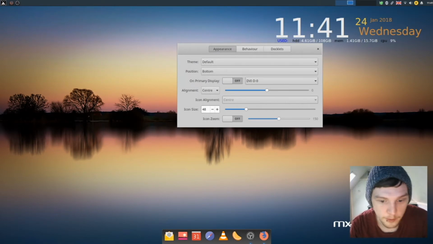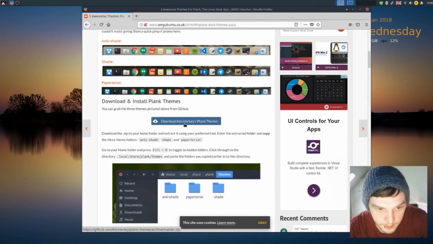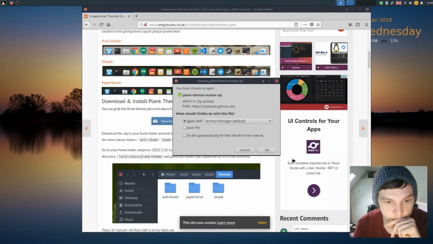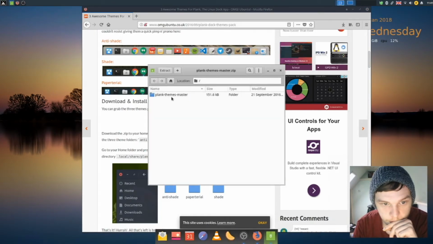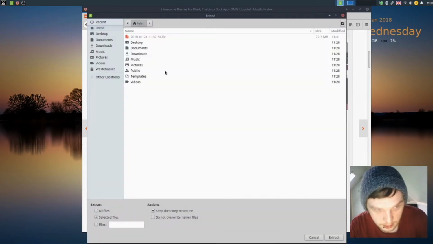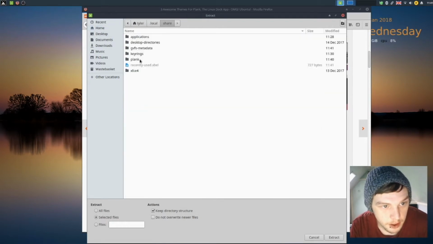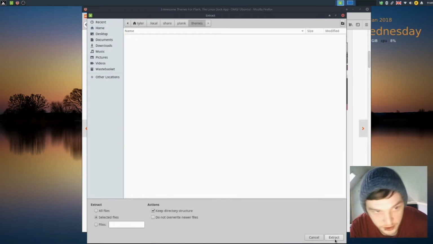And then what we want to do is download these themes. Extract these, Control H to show you hidden folders. .local share Plank themes, and then we just want to extract these straight into there.